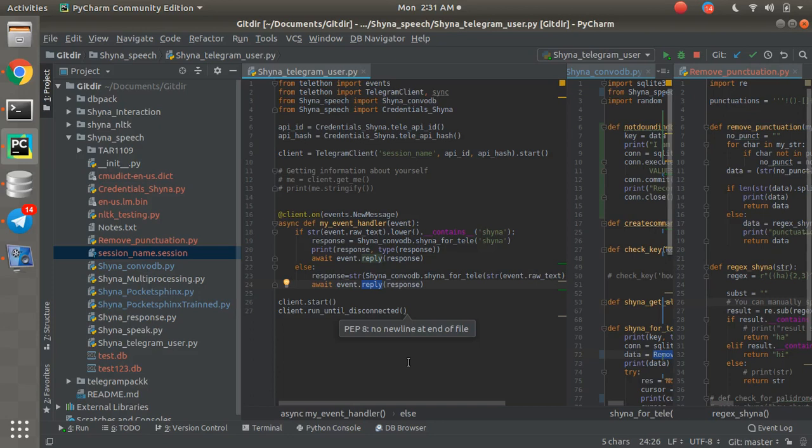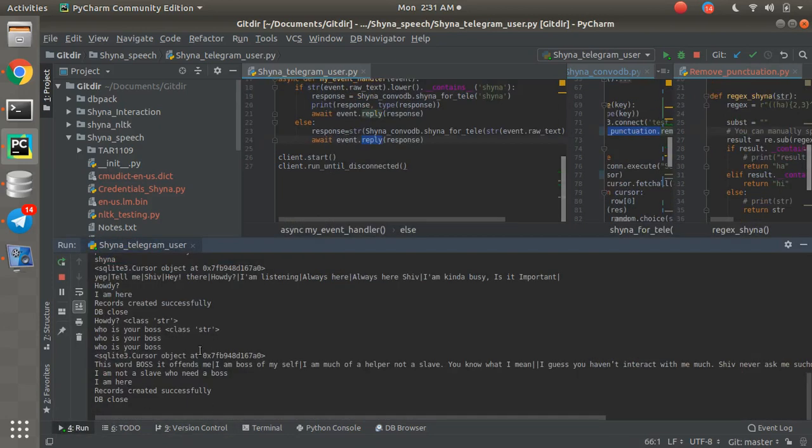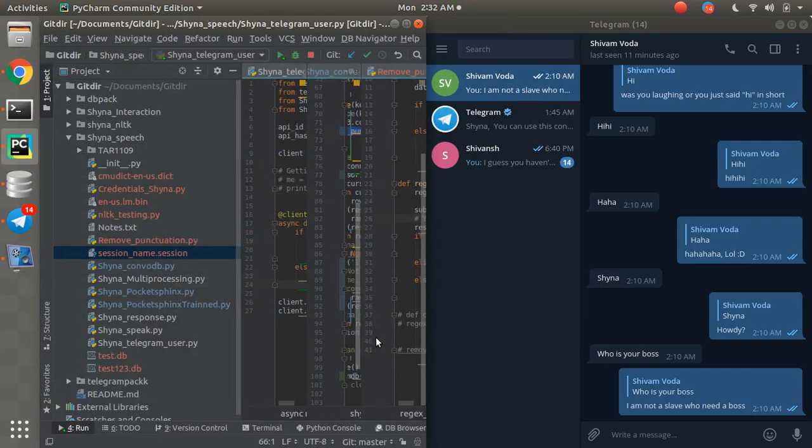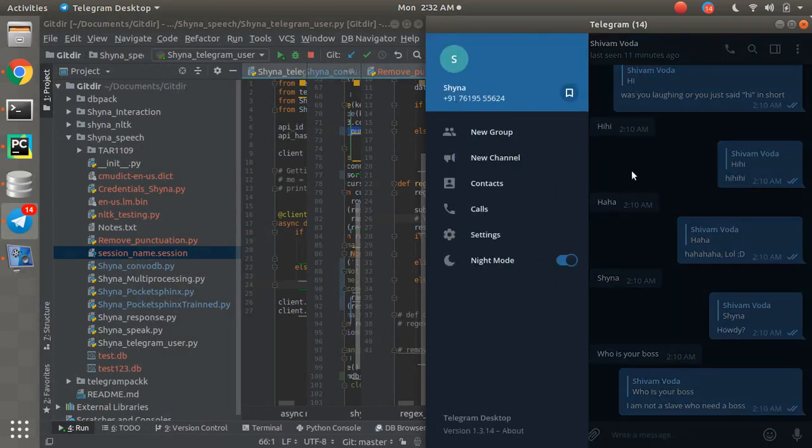So how it differs is, let me just cross check if it's running or not. So yeah, it is already running. I haven't stopped it. Let me show you live also. This is my chat. This is her profile that I've created on Telegram, right?